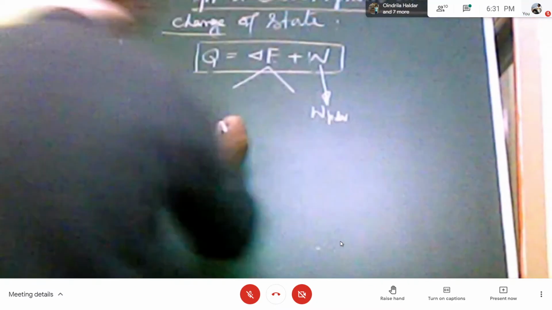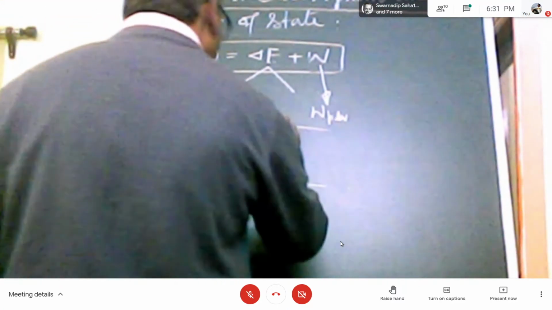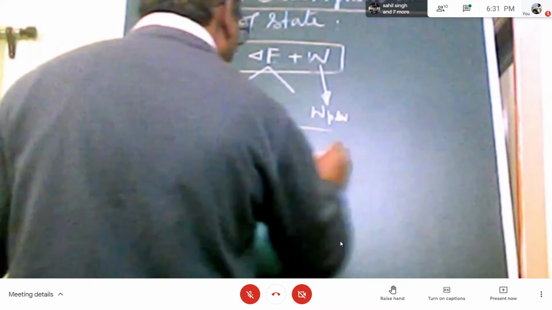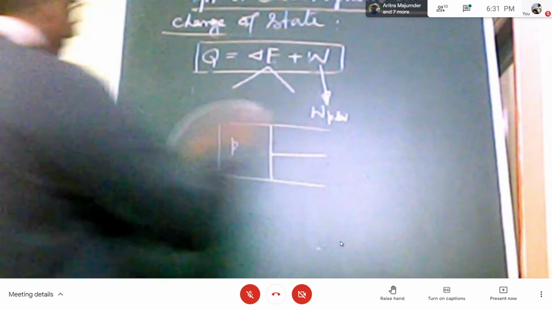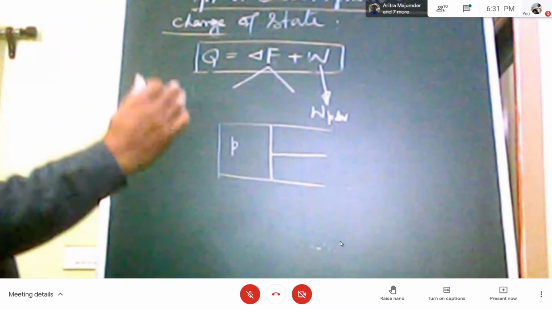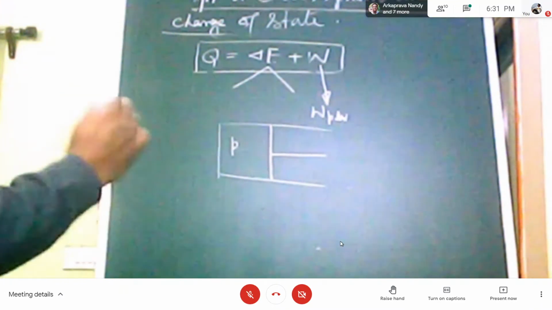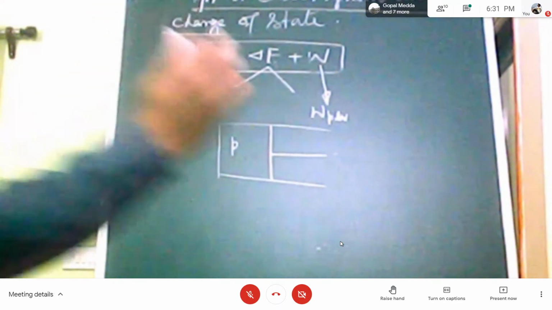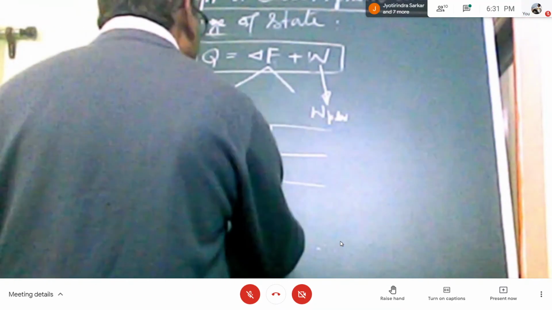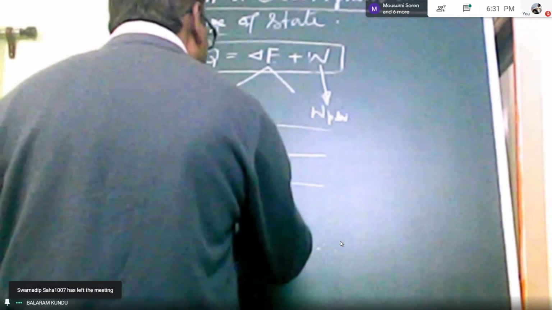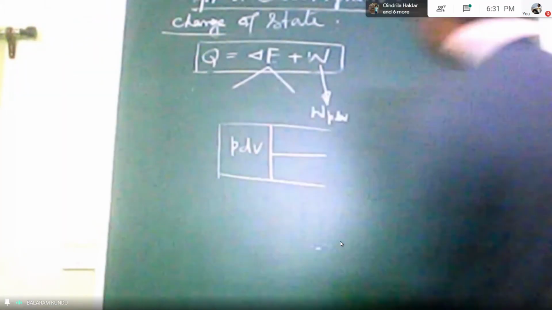For that you can consider a piston cylinder. So this is your cylinder and the piston is there. Inside, the pressure is P, and for this pressure, displacement of the piston occurs, as a result of which work is developed and the volume changes, say by dV. Then integration is necessary to get this PdV work.